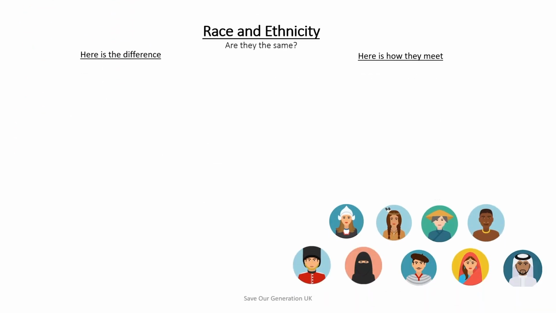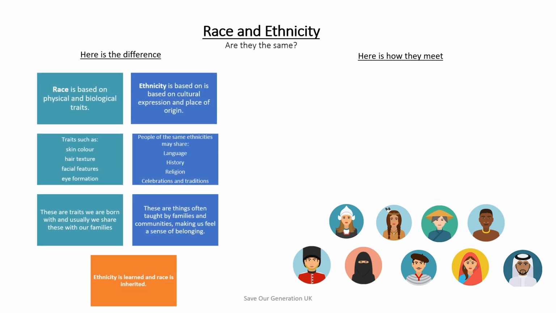Now that we've learned what race actually means, we will talk a little bit more about ethnicity. Ethnicity and race can be confused quite easily, so let's differentiate between the two. Ethnicity means that people can be grouped based on their language and other common qualities such as a shared culture or religion. Whilst they sound similar, here are the differences.